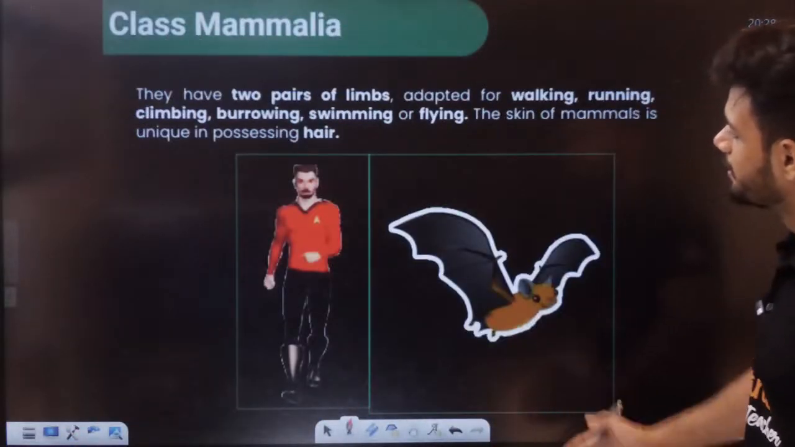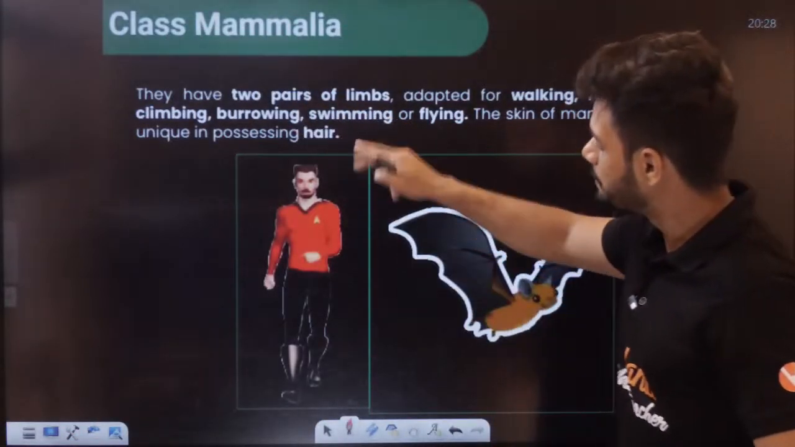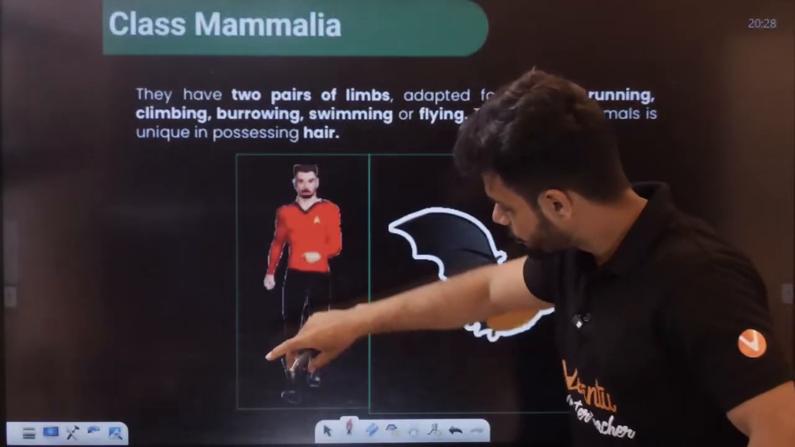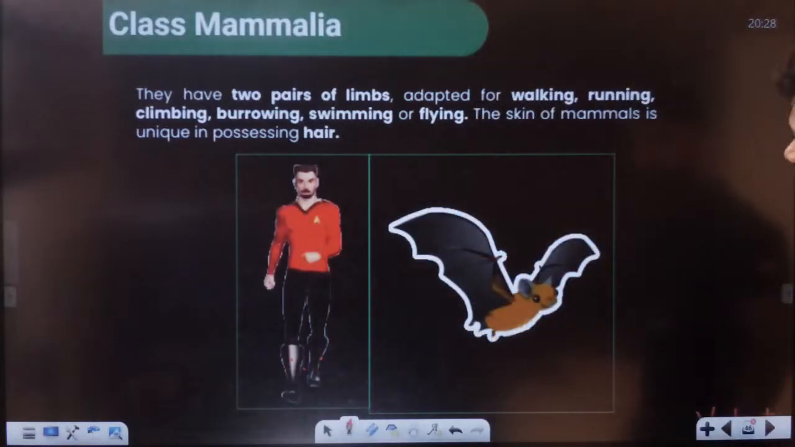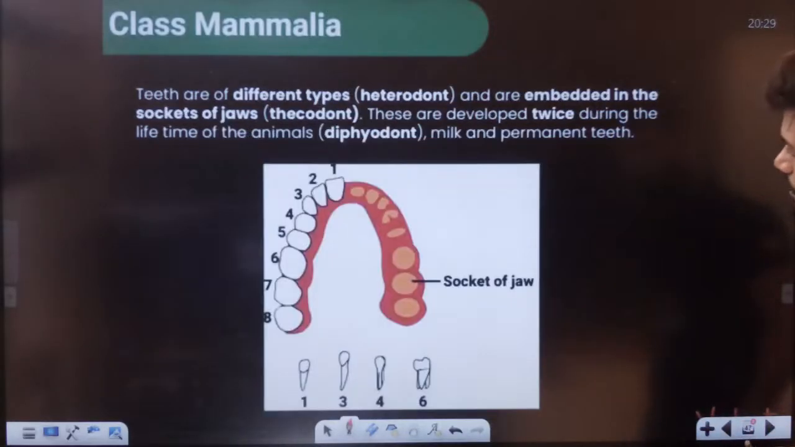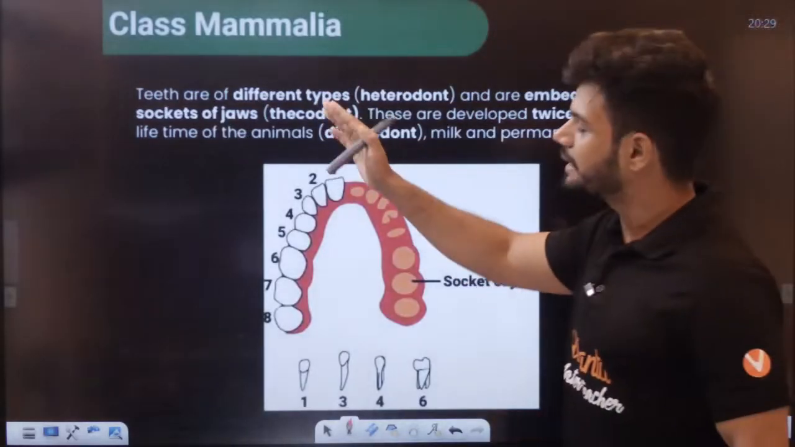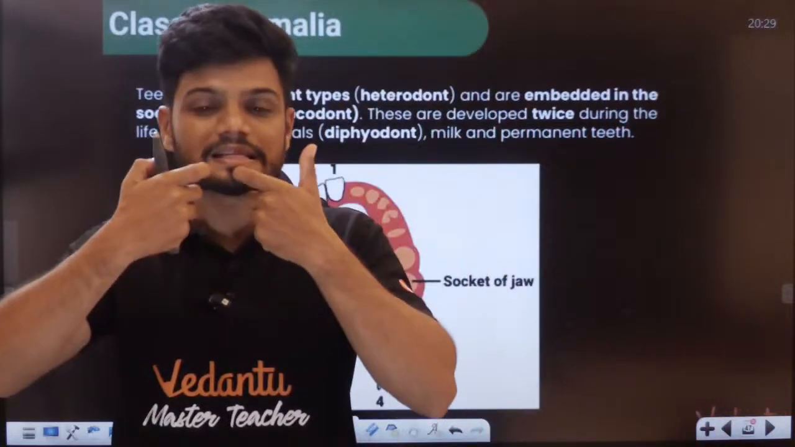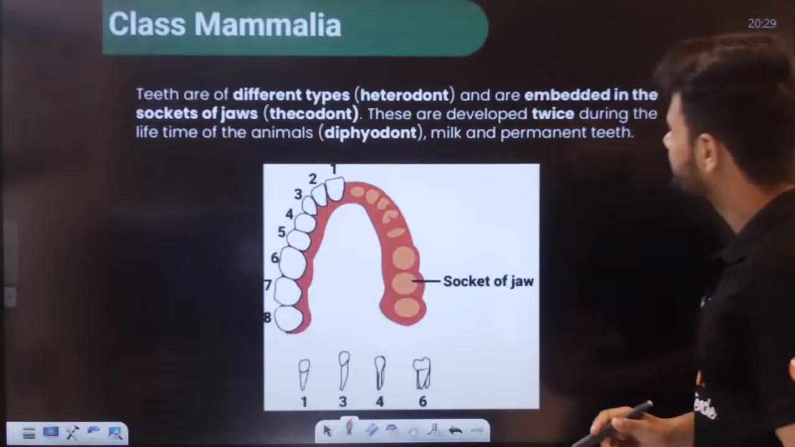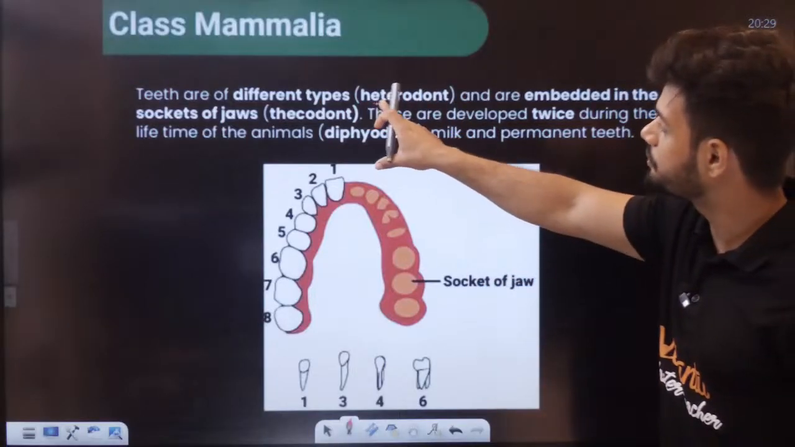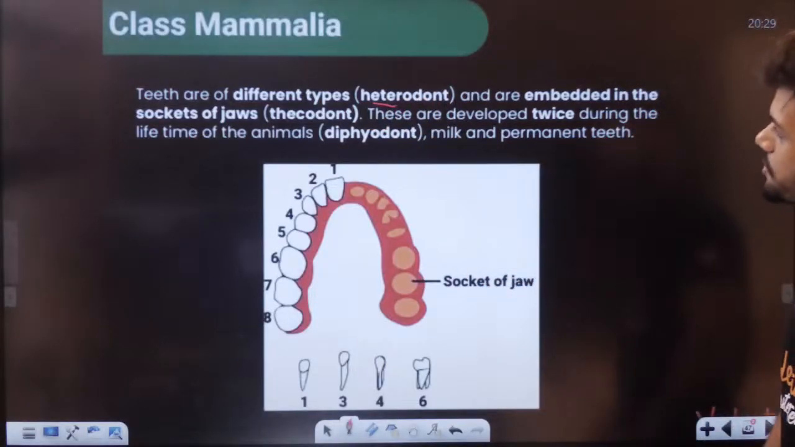Okay, students. Now, they have two pairs of limbs. You see, two pairs of limbs. One pair, second pair. Here also, one pair, second pair. They can be used for climbing, running, everything. Teeth are of different types. We know the incisors, students, incisors, molars, premolars, everything. Heterodont means hetero means different. Dont means teeth. Right? Socket of jaw.